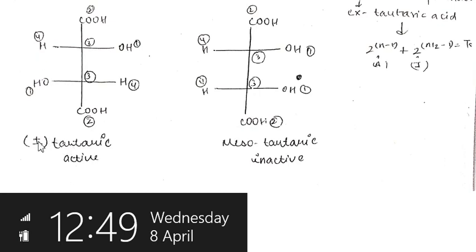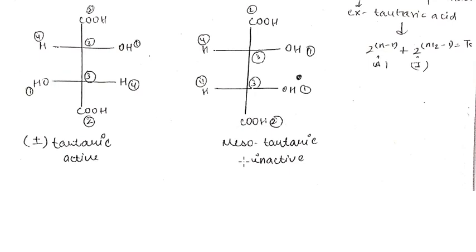If it is rotating plane polarized light clockwise, then it is plus or dextrorotatory. If it is rotating anti-clockwise, then it is minus or levorotatory. Now this one, what if both OH are on the same side and both H are on the same side? Then it is known as meso tartaric acid.